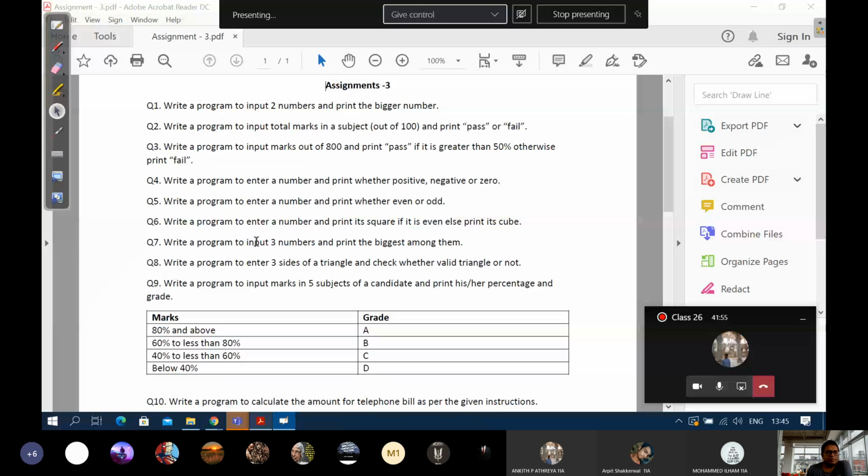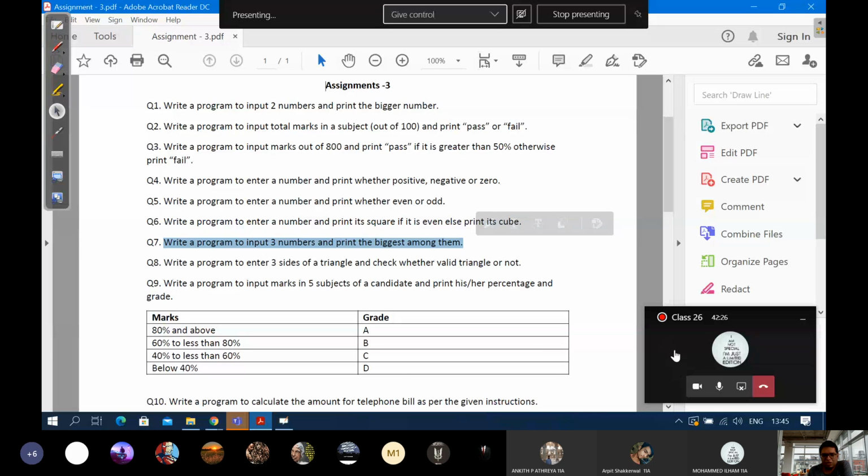Now write a program. Question number 7. Write a program to input a number and print whether it is positive, negative, or 0. Sir, we are on the 7th one, no, sir? Acha, we are, just a minute. I was reading the 4th one. Okay. Write a program to input 3 numbers and print the biggest among them.